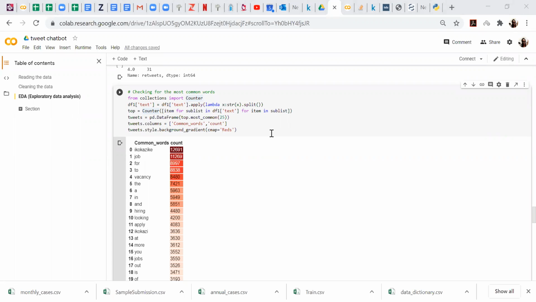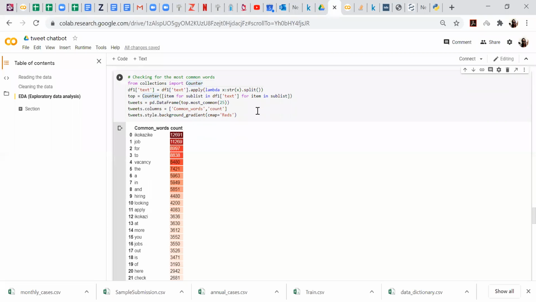So basically, we're checking for the most common words, and this is usually a very important analysis for anything NLP, because you want to see what the most common words are, especially when you're doing sentiment analysis. So I went ahead and did that. Again, it's pretty straightforward, not very complicated to understand this code.